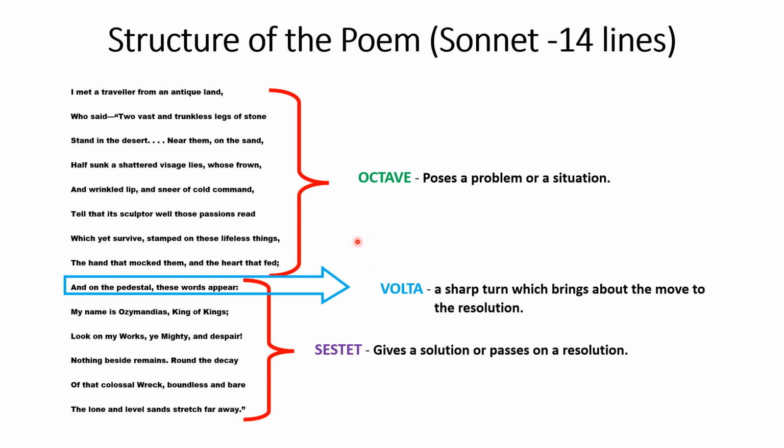So students, now I think you can understand the structure of a sonnet. The first 8 lines are an octave. Then the ninth line takes us to a sharp turn, which brings a move to the resolution. And these 6 lines are called the sestet, and they give a solution or pass on a resolution. Hope you understood the sonnet structure, students.